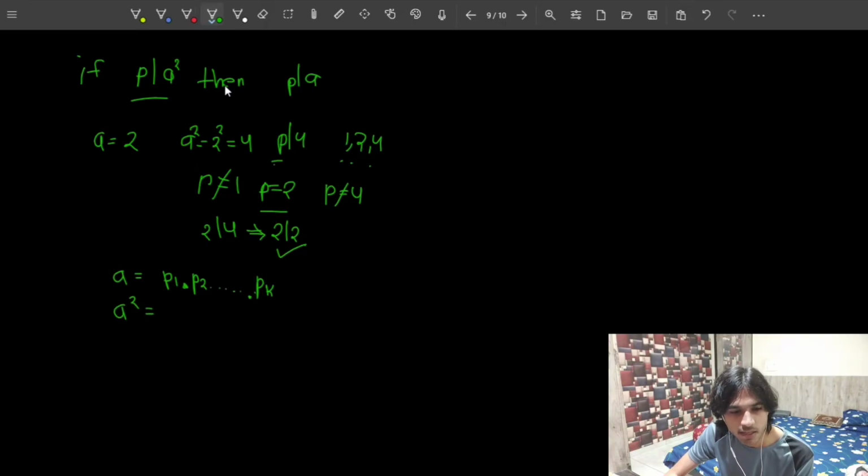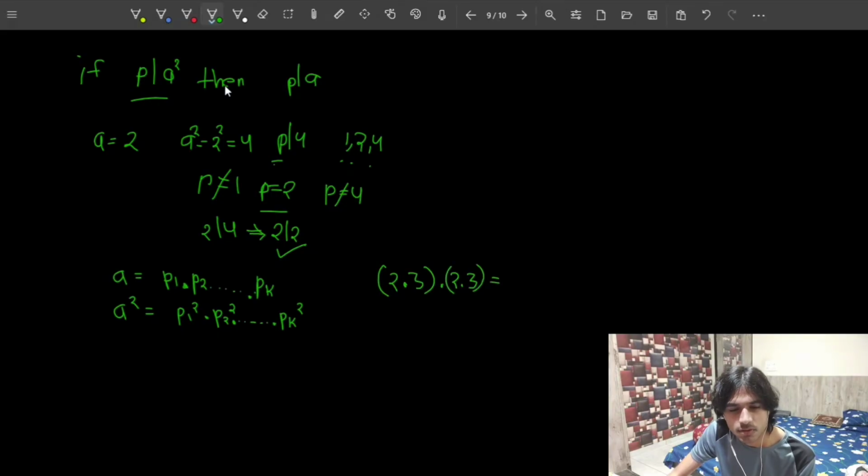This multiplied by this. So if I'm multiplying P1, P2 up to Pk by itself, then what I'm gonna get? P1 square, P2 square, up to Pk square, right? For example, if I have to multiply 2 dot 3 by 2 dot 3, what I'm gonna get?